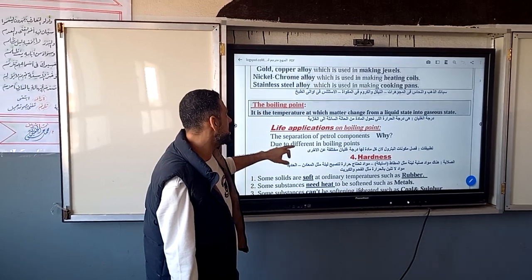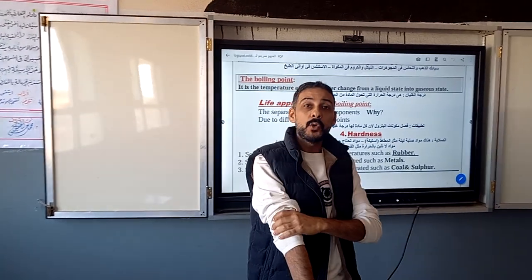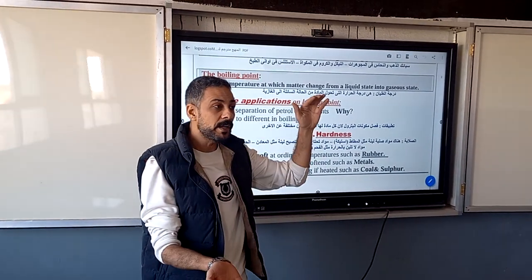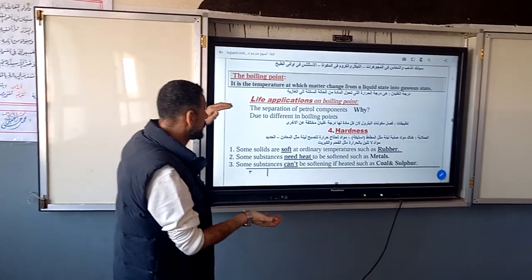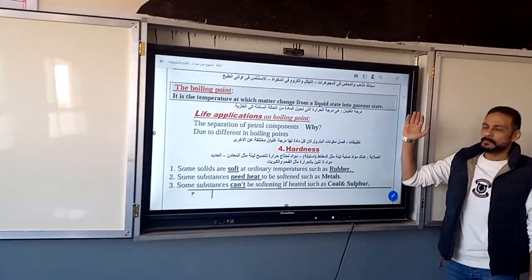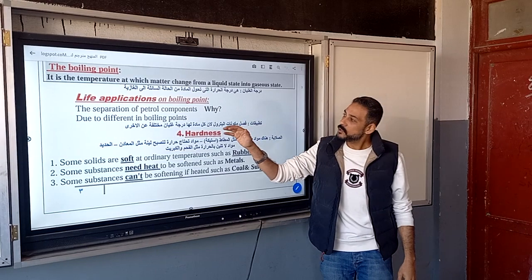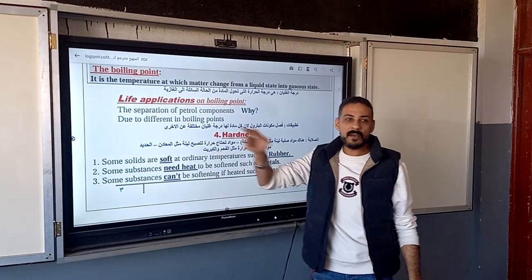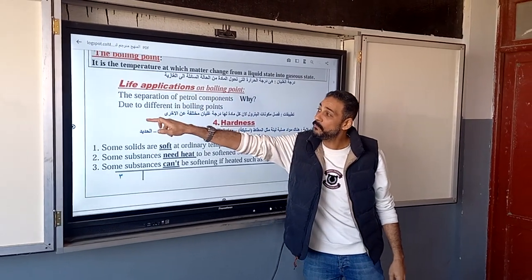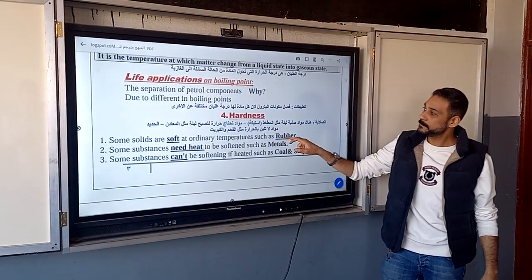So what is the life application of boiling point? It is a very important application: we use this property to separate the components of petrol oil. We know petrol oil consists of different matters like kerosene, mazut, and solar. These matters have different boiling points, so we can separate the components of petrol oil according to their boiling points.